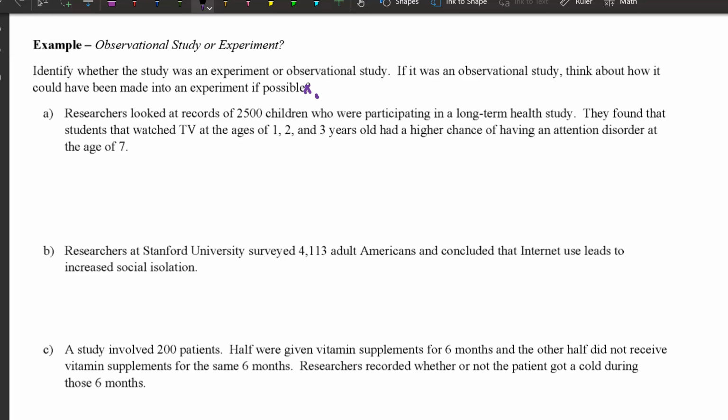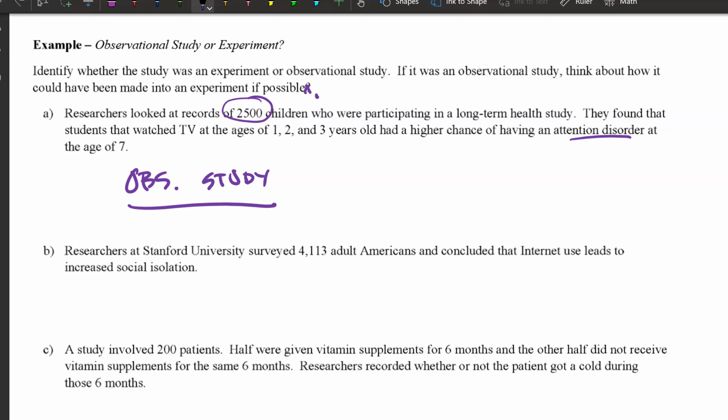So it's kind of a similar type of thing. If you watch TV, does it increase your chances of developing some kind of attention disorder? So the question you've got to ask is, did they take these 2,500 kids and impose treatments on them? Say, you watch TV, you don't watch TV. Or did they just observe how much TV they watched and see what happens? This is an observational study.